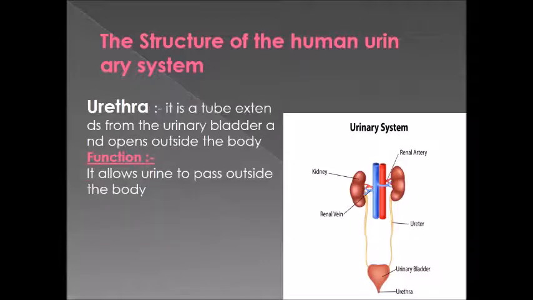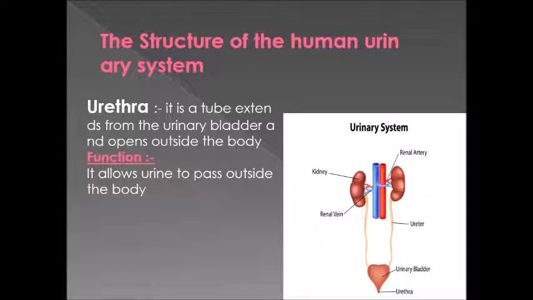Okay, that's all for the urinary system. But the last thing, if you don't know what the urethra is, it's a tube that extends from the urinary bladder and opens outside of the body. And as I told you, the urine will go outside of the body through this opening.